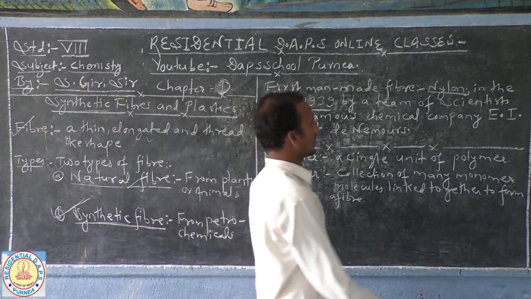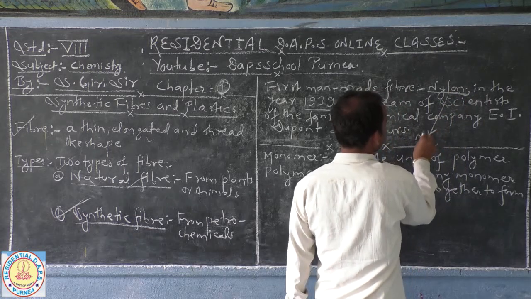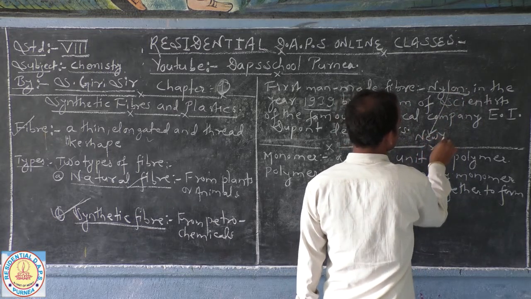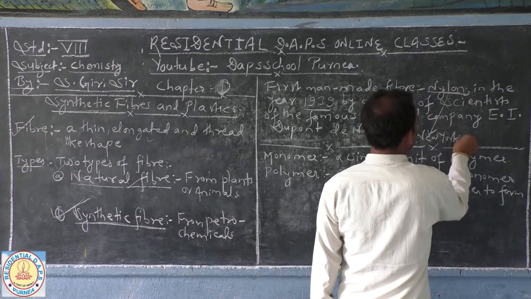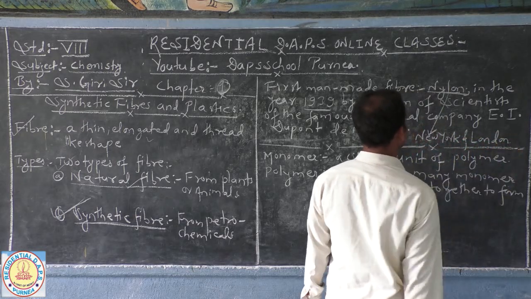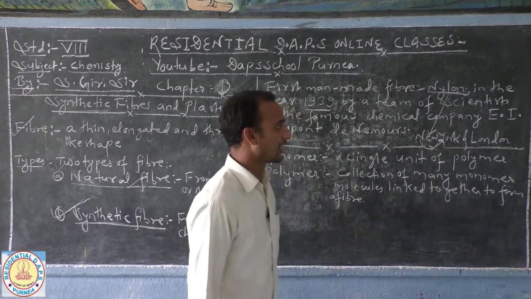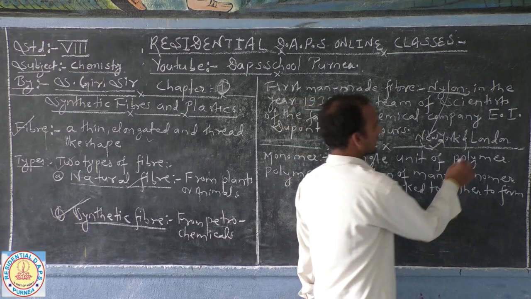Nylon's name comes from two cities, New York and London. NY means New York and LON means London.